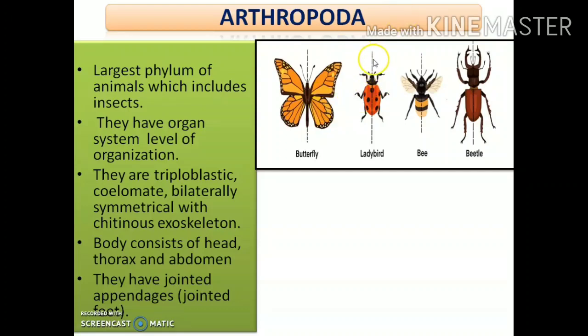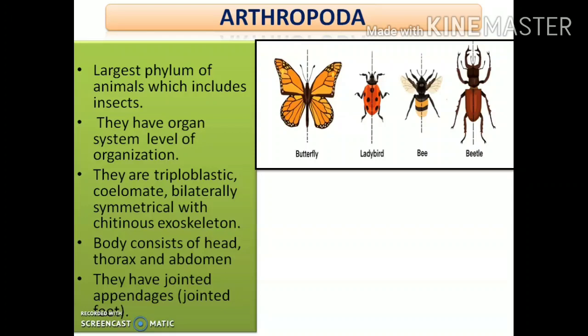Can you see, if I divide this particular animal into 2 halves along this plane only, then only we will get this right half and this left half exactly similar, right? In no other plane will we get similar halves. As a result, only one plane, the longitudinal plane, can divide the animals into 2 similar halves, because of which the animals are bilaterally symmetrical. And they have chitin deposition along their outer skin, so they have a chitinous exoskeleton.